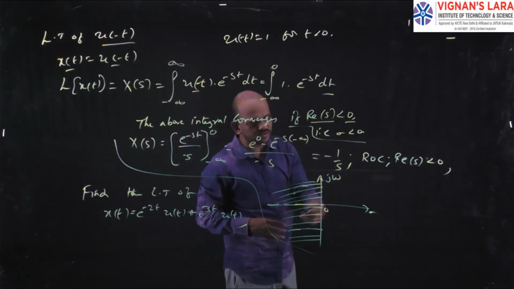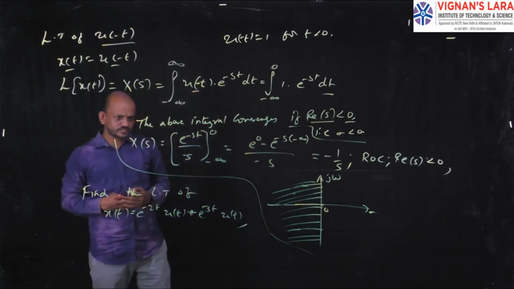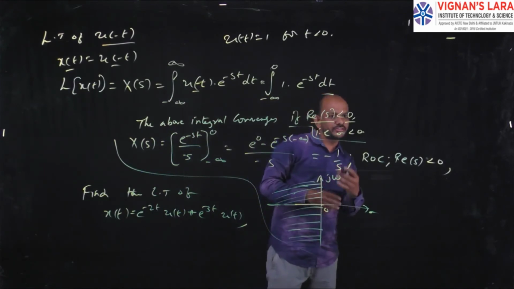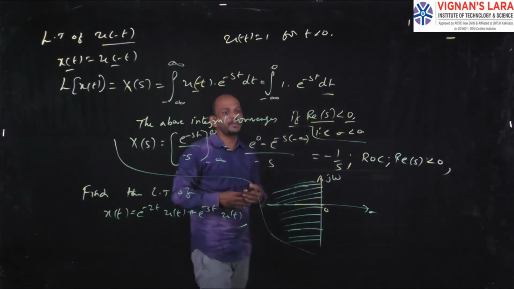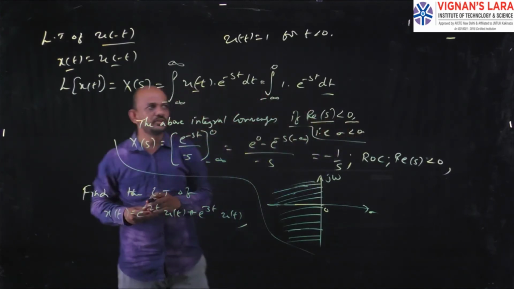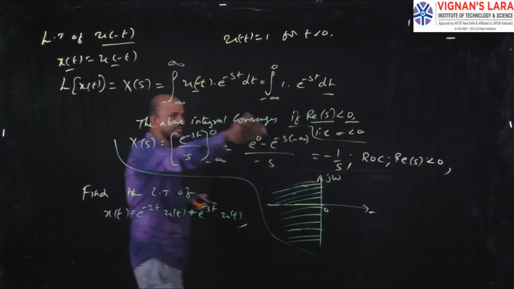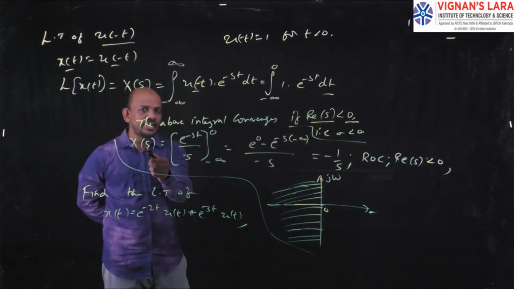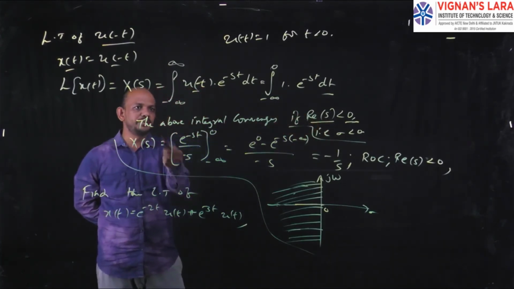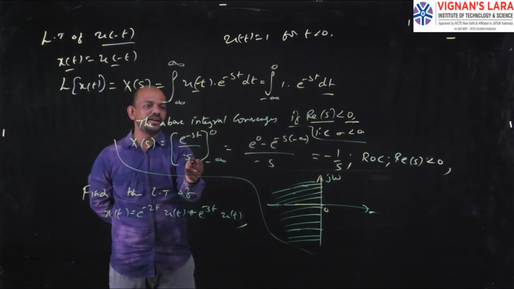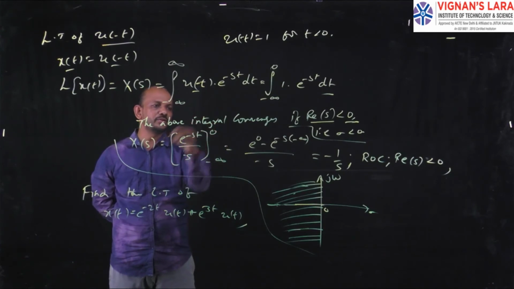The region of convergence is the range of values of the real part of s for which the Laplace transform converges. On seeing the integral, we can say that only for real part of s less than 0 will this integral converge. The Laplace transform X of s is the integral of e power minus st, which is e power minus st by minus s, with limits minus infinity to 0.